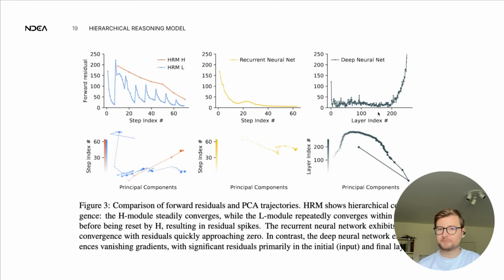Deep neural nets, on the other hand, notice that the x-axis is way, way higher than the step index here. They go off the rails at some point. So while it does work to a certain degree, at some point there's just an explosion of something, and that's not good either. And then their model is nicely tuned in between because they have this H and L level forward residual. The H level, the lower frequency, higher level thinking module, goes down slowly, and the L level, in these iterations where each of these steps is when the H level is updated, goes down slower. So you can do more thinking steps before you reach equilibrium and you don't update anything. That's their case for why the hierarchy is good.